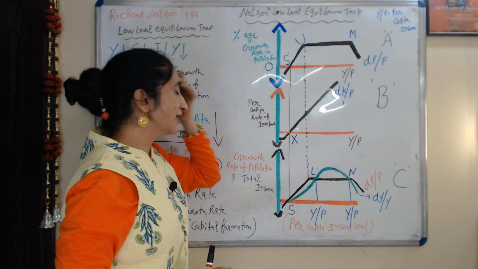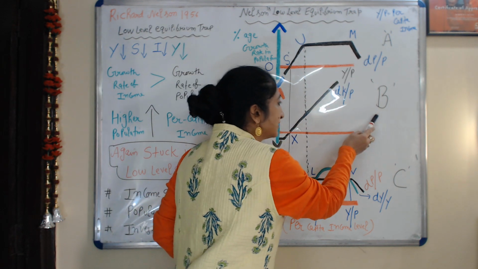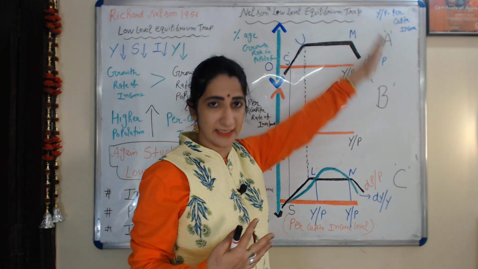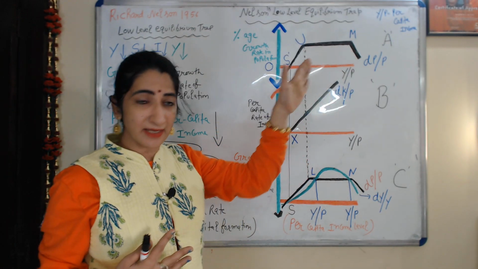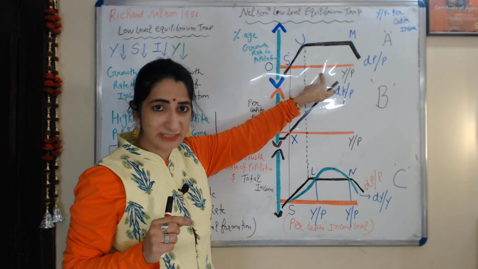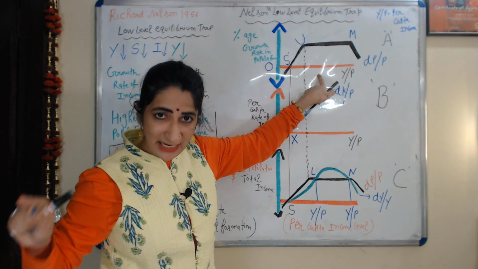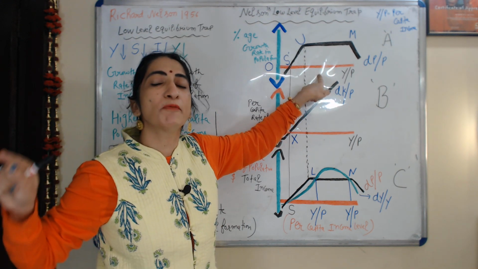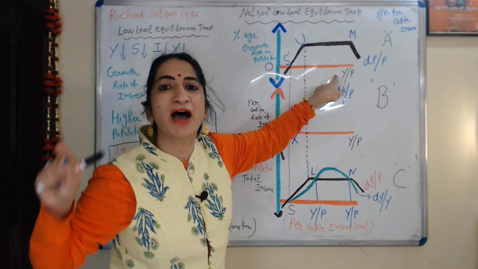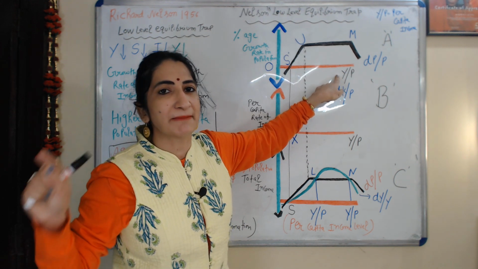In this diagram we have three panels: panel A, panel B, and panel C. First of all, I will discuss panel A. In panel A, on the x-axis, the horizontal side, we have the level of per capita income, represented by Y over P.